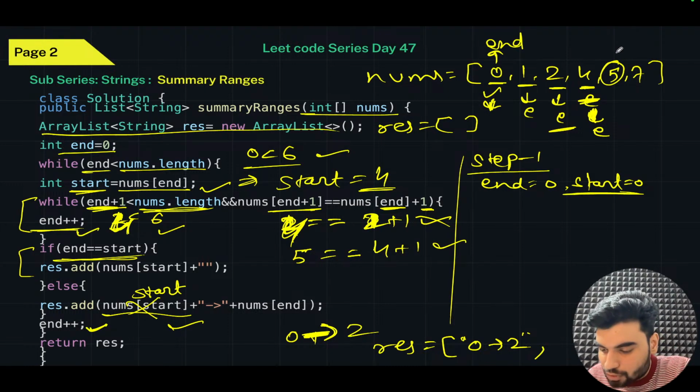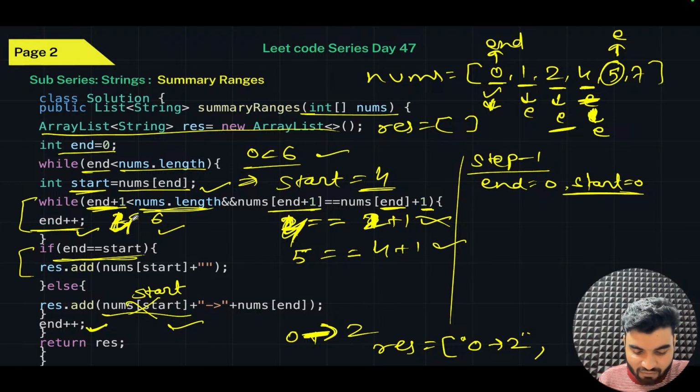End will now point to this place, this fifth. So now end is here. You'll check the length again. So this is basically the fourth index. So 4 plus 1 is 5. Is 5 less than 6? Yes, 5 is less than 6. So that is true.